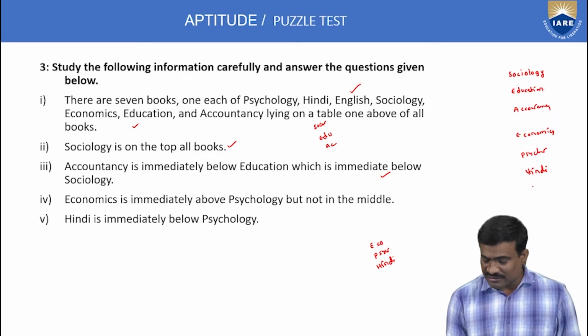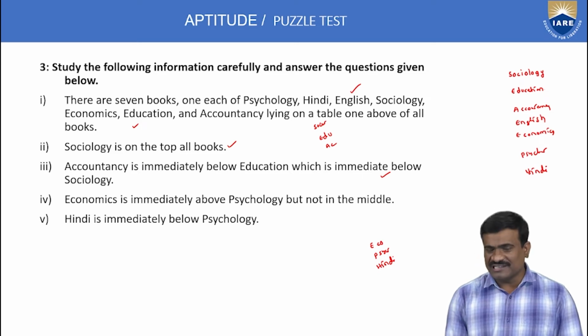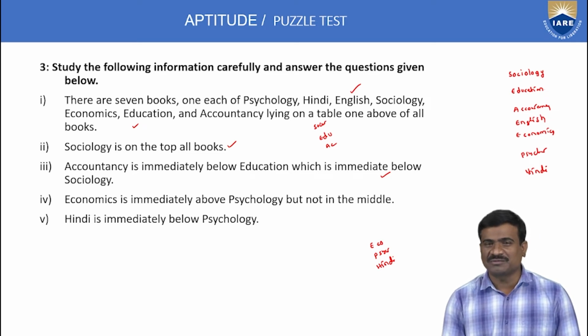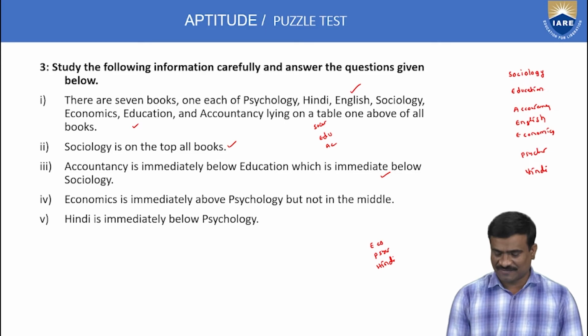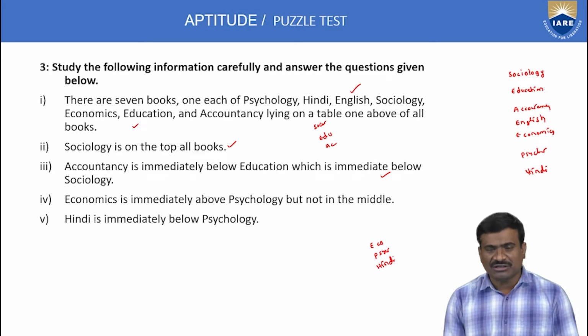But if you write English at the bottom, then economics would be in the middle, but economics is not in the middle. So English as the last subject is not possible. Only if you write English here is it exactly in the middle. This is about the order of the given puzzle. Implement only the order, because the topic is about sequential order of things. Here once again, I think all statement information is completed.